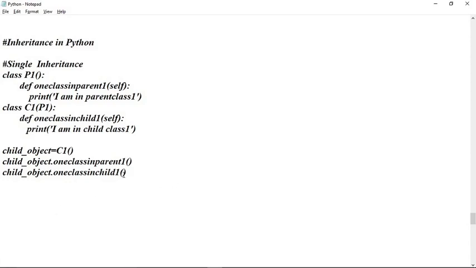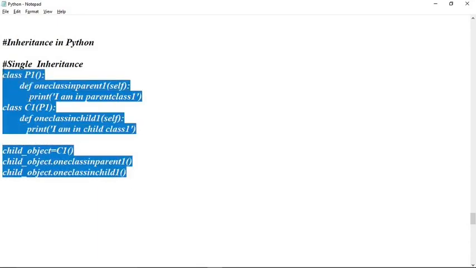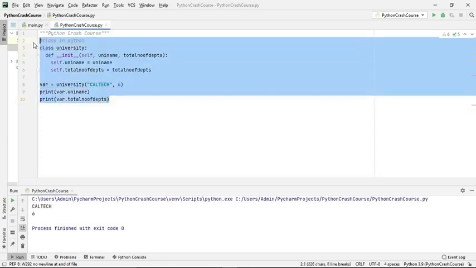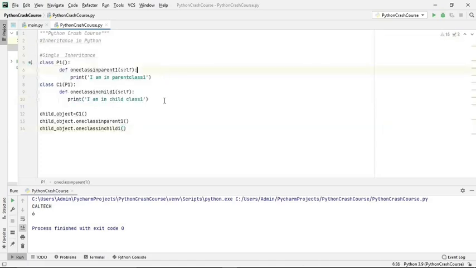So we have a few types of inheritance in Python. First one is single inheritance, and then we have multiple inheritance, multi-level inheritance, and hierarchical inheritance. These four types of inheritance we have. We'll see single inheritance first. So here is single inheritance.